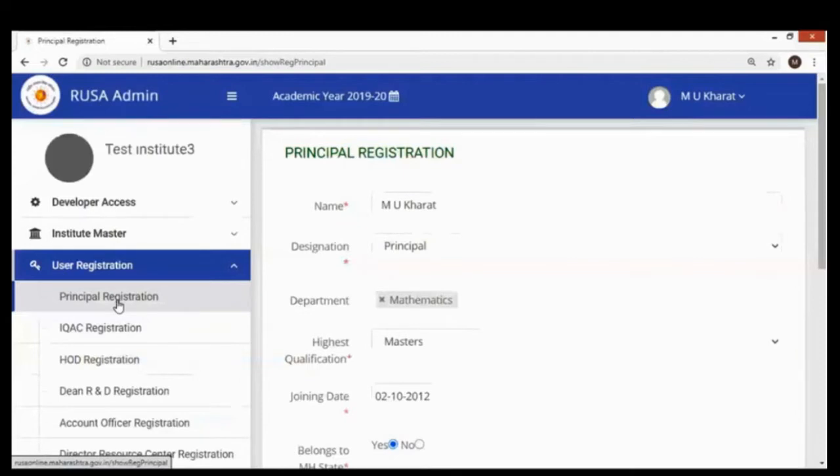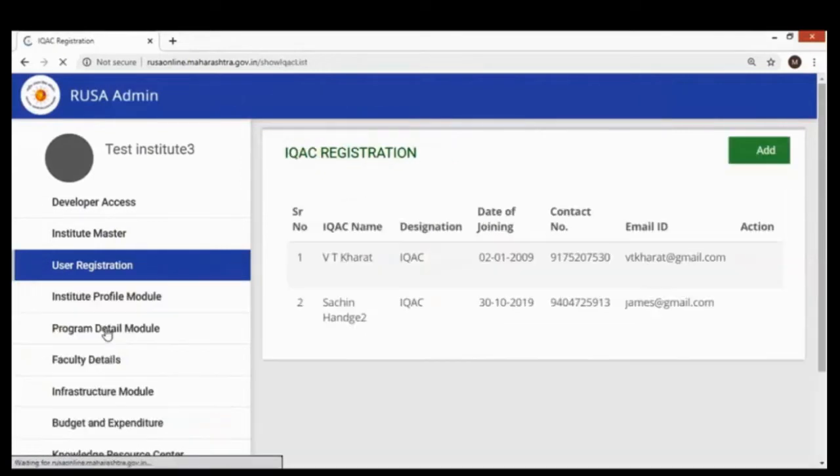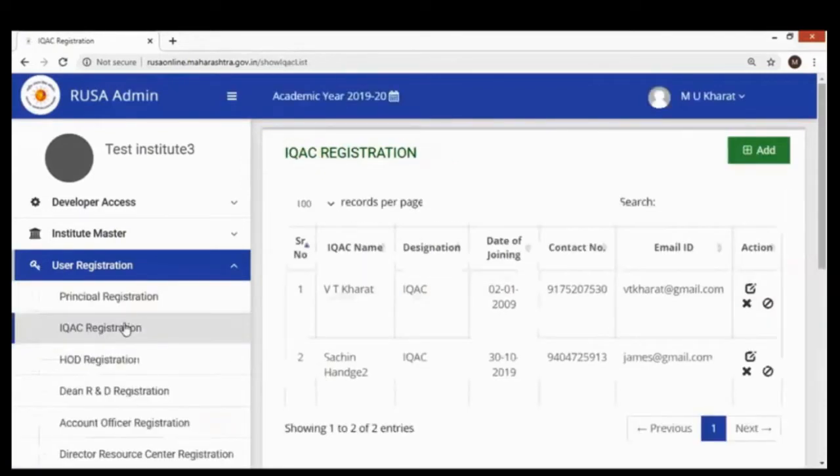But before that, the principal has to register the IQAC. Very important. IQAC registration is to be done by the principal, because whosoever is the IQAC, that is the nominated person given the authenticity to work as the IQAC in charge, and that is the responsibility of the principal. That is why the principal has to register the IQAC.